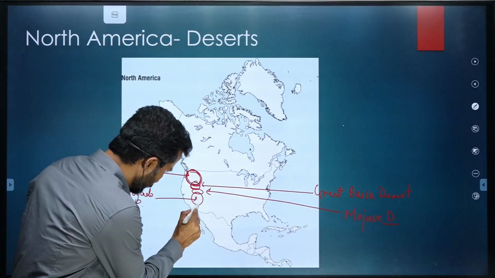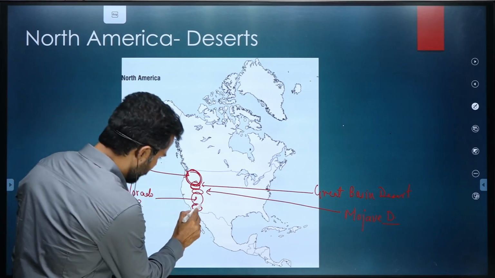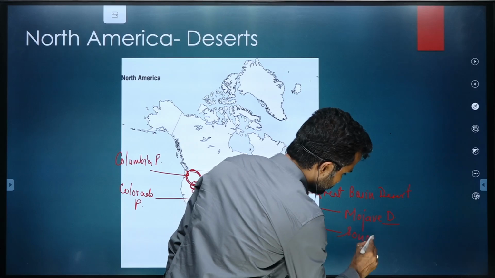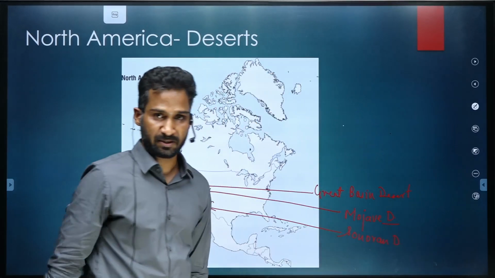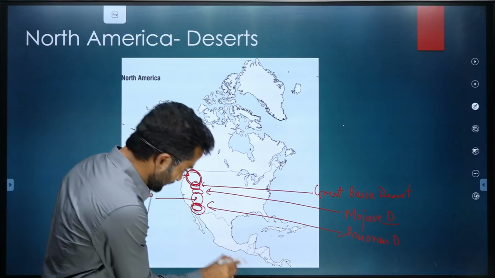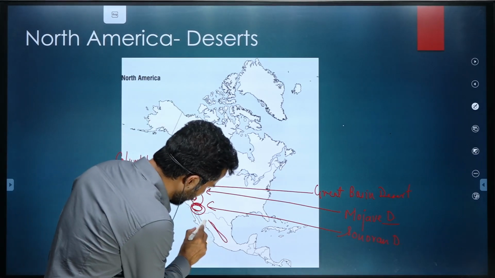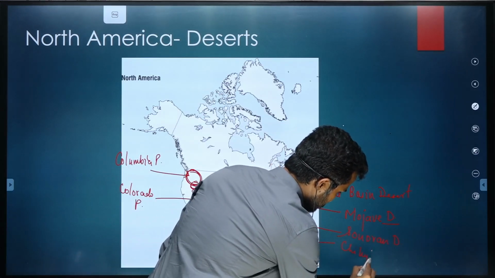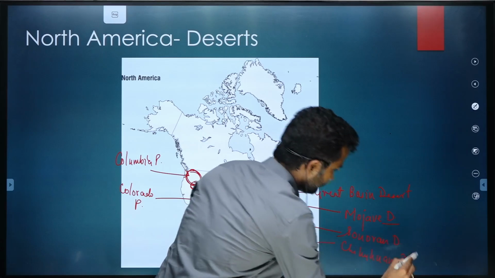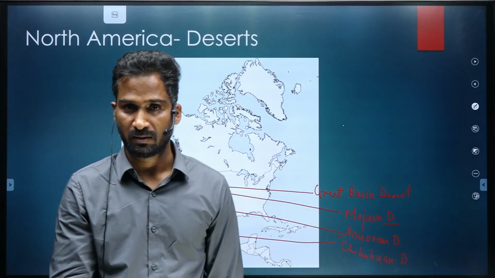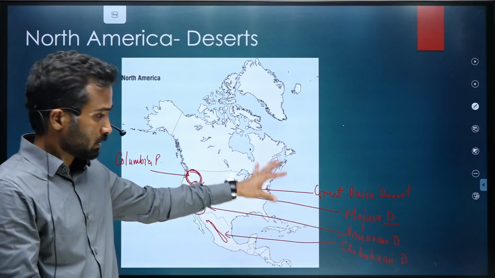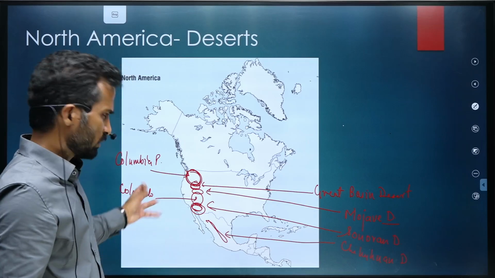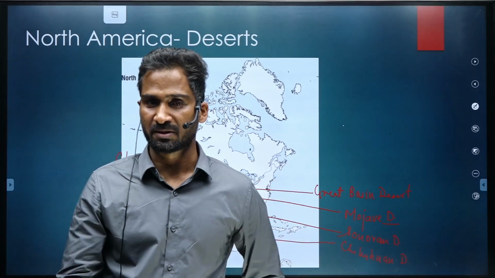And then moving further downward, below this Colorado Plateau, there is another desert called Sonoran Desert. And then moving further southward in Mexico, you'll find a desert called Chihuahuan Desert. Again, this is an important question to arrange them from north to south or south to north. These questions have been asked multiple times, could be asked again.